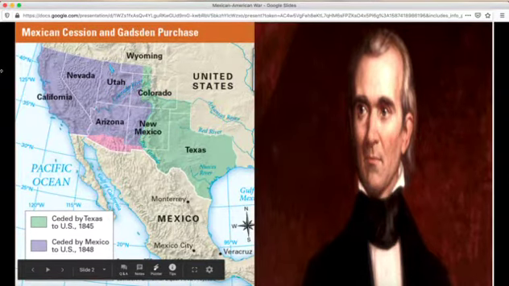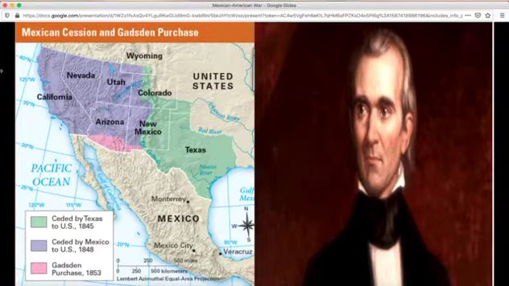In 1845, Mexico owned the California and New Mexico territories, so pretty much all of this in purple and pink. President Polk, over here, offered to buy these territories, so he wanted these territories, but Mexico refused. Polk was disappointed and was trying to think of a way to gain these lands. Like, how can I get these? How can I get California? How can I get these lands here?